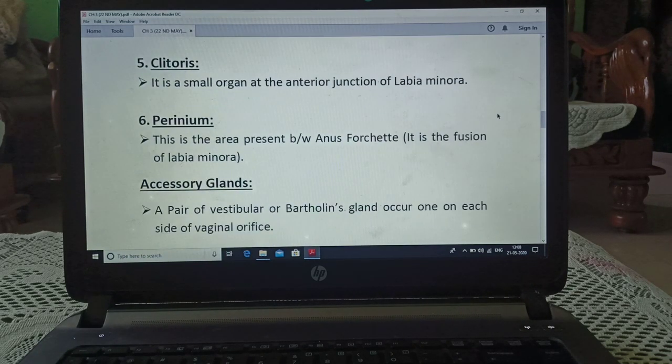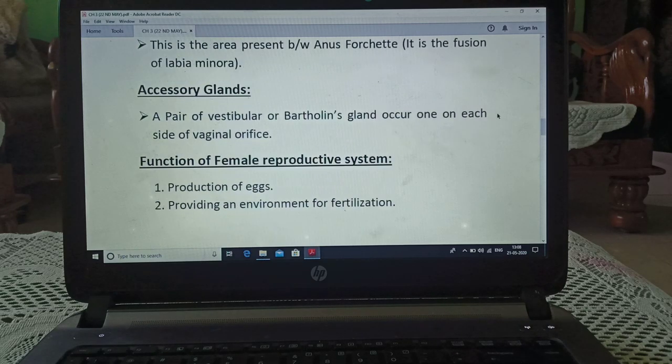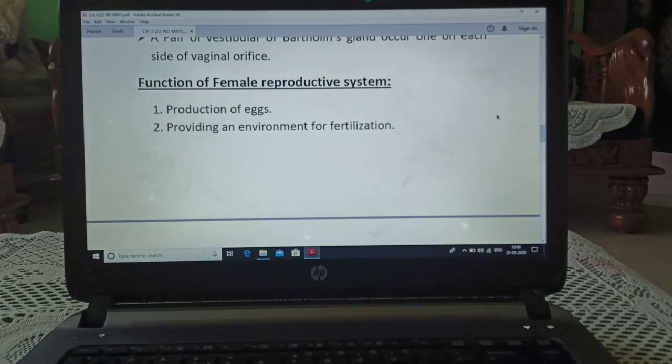Clitoris. It is a small organ at the anterior junction of labia minora. Perineum. This is the area present between anus fauciae. This is the fusion of labia minora. Accessory gland. A pair of vestibular or Bartholin gland occur one on each side of vaginal orifice.